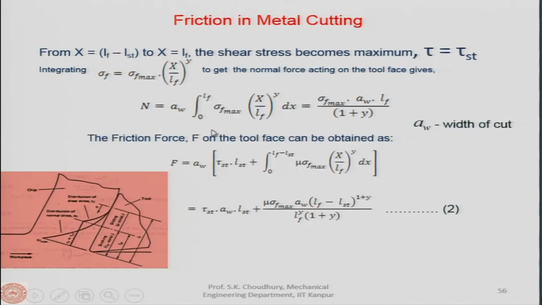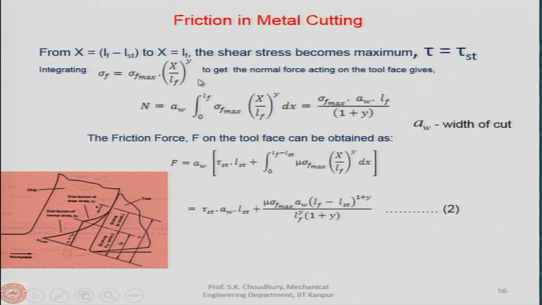Now, in the other region, let us say I have repeated this drawing so that it is understood here. Now, x is equal to LF minus LST up to x equal to LF. In this region, as I said, the shear stress becomes maximum, which is tau st. But sigma f is sigma f max (x by LF) to the power y that we got.